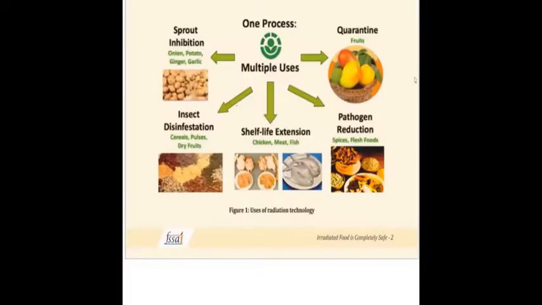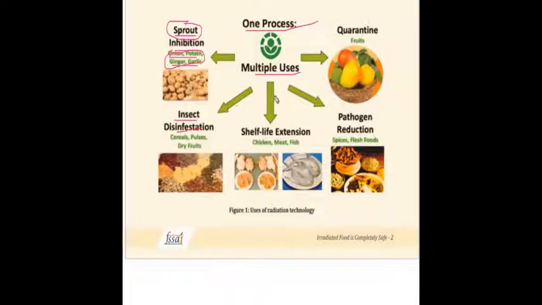Okay, so this is a screenshot from the FSSAI report itself. So one purpose, multiple uses. So sprout inhibition: onion, potato, ginger, garlic. So you know what sprout means. Usually in these vegetables, you can ask your mother itself. They will make sambar using these sprouts. So to avoid the sprout, irradiation can be used. So you may ask why avoid sprouts. If sprouts start to emerge from potato, onion or garlic, then the shelf life will be very less. It may last only 1 or 2 days. So to avoid that, sprout inhibition will be done.